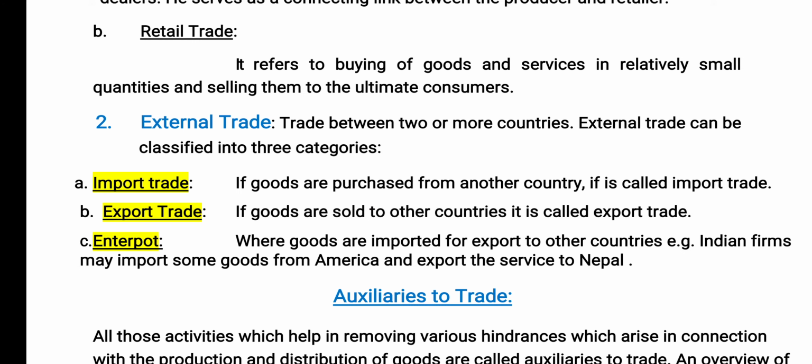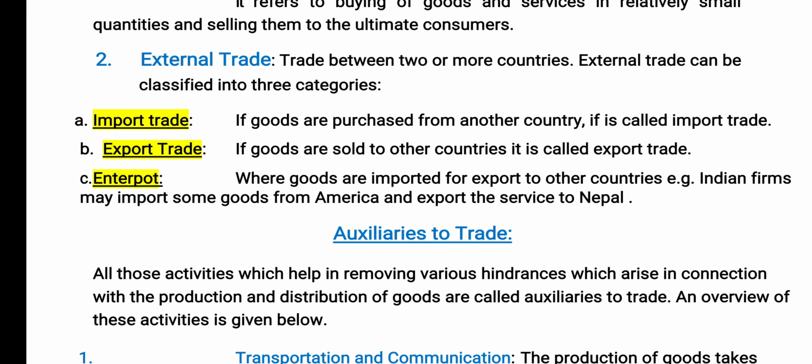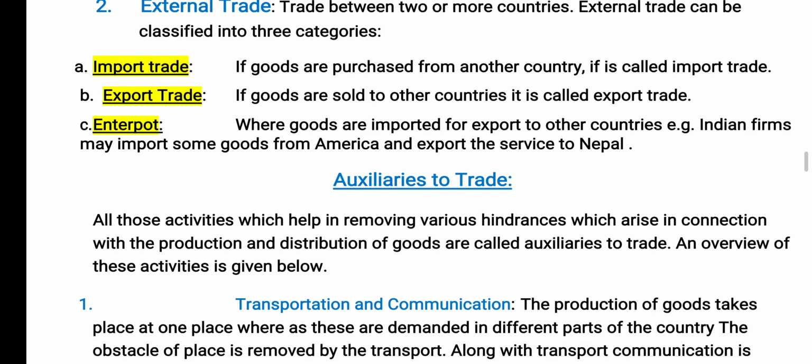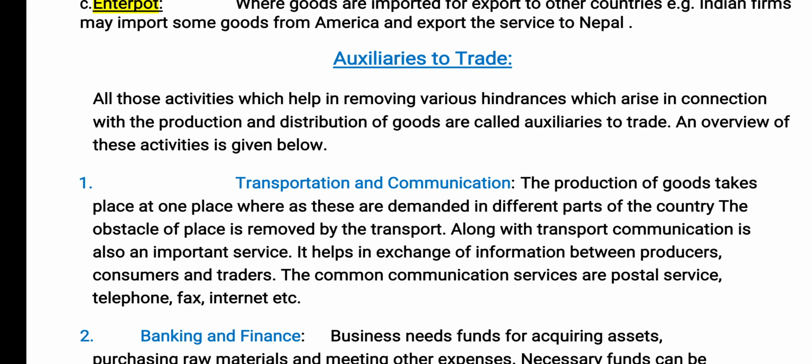Entrepot, in which more than two countries are involved. For example, an Indian firm may import some goods from America and export them to Nepal. Means in these three countries are playing a part. The middle country, which is importing the goods into its own country, is not going to use them but is going to send them to the third country. That is entrepot trade. The next is auxiliaries to trade.